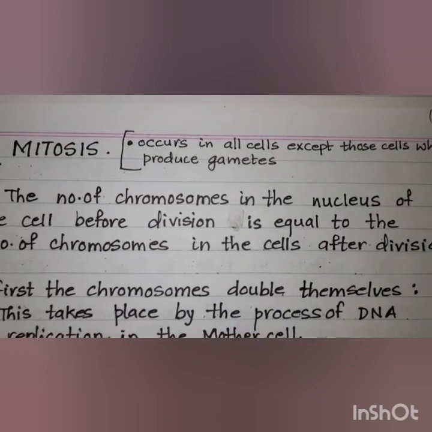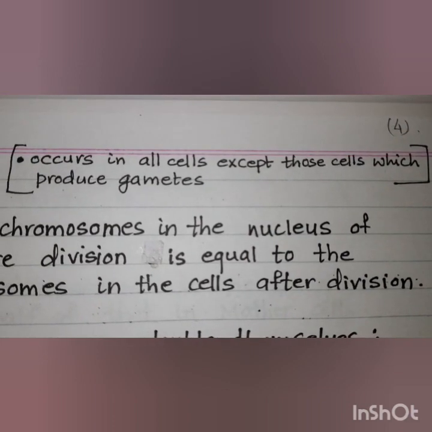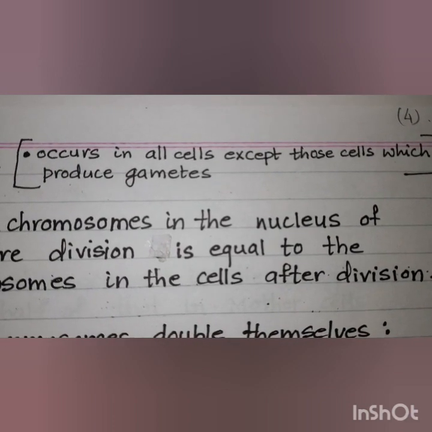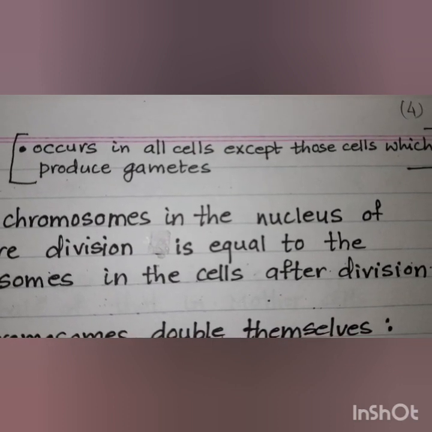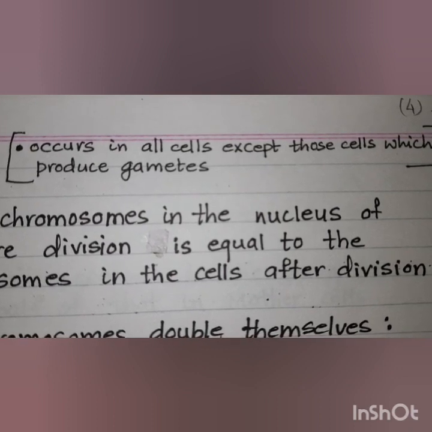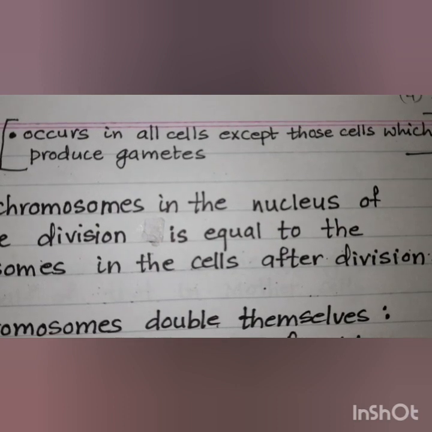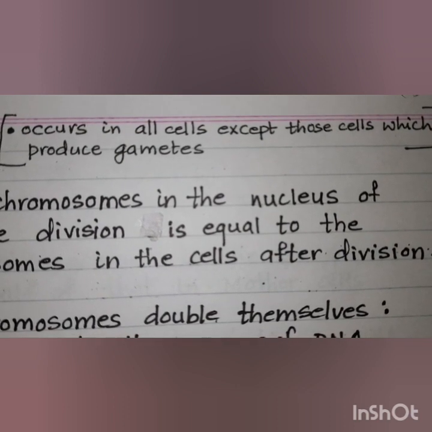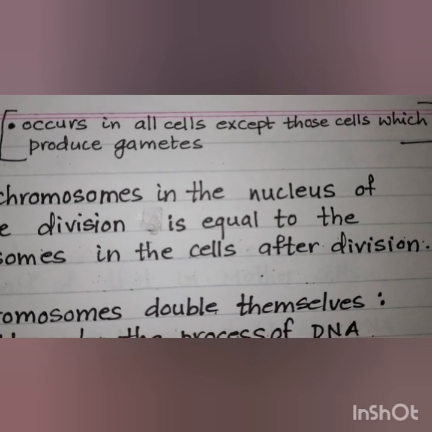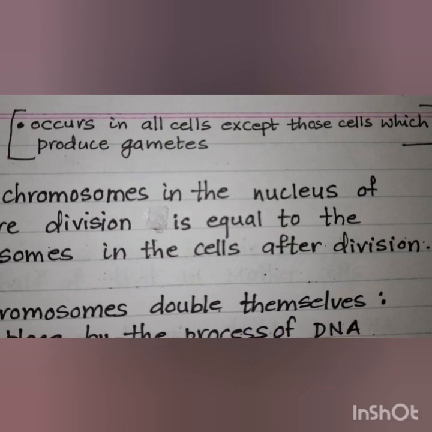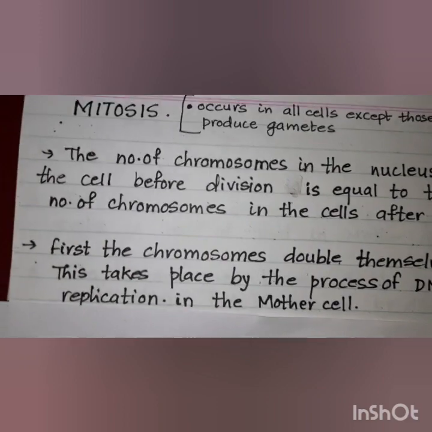Let's understand what is mitosis. Now, mitosis occurs in all the cells except those cells which produce gametes. Now, gametes are sex cells, like in males it is the sperm, and in females it is the ovum cell, which is also called the egg. Now, those cells in the reproductive systems which will divide to produce the sperm and the egg will not divide by mitosis. Other than those cells, the rest of the cells will divide by mitosis.